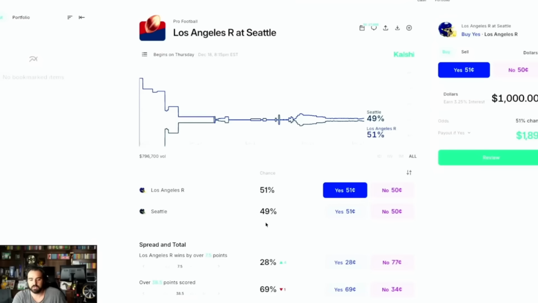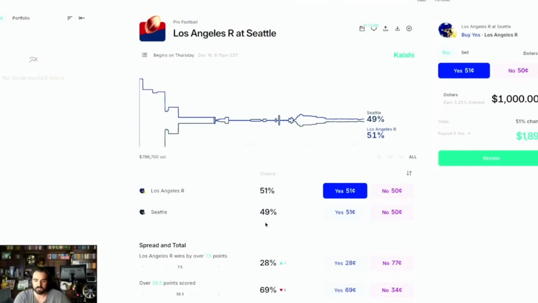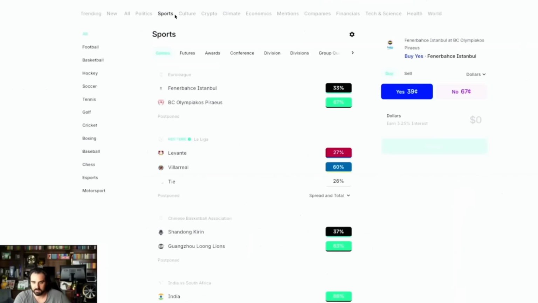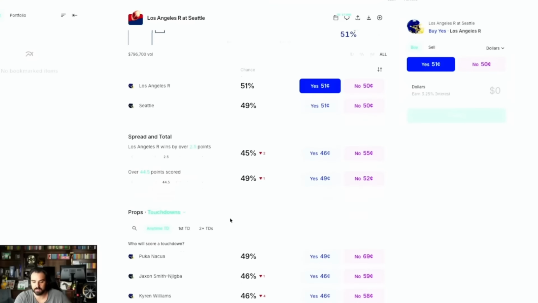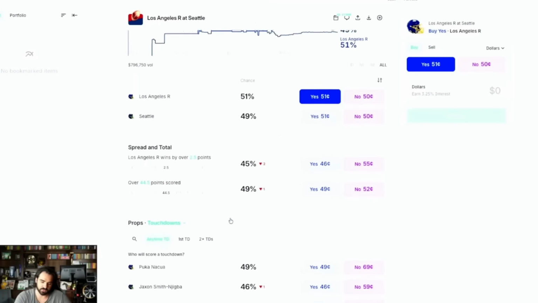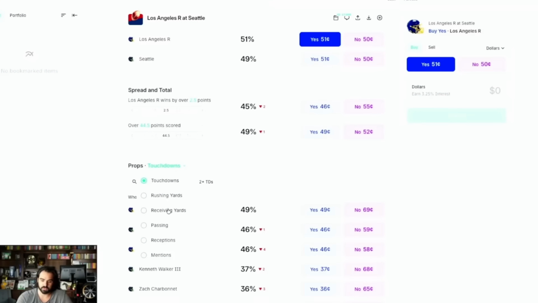Now, the things that I don't like: they give you a decent amount of options, but we don't get every option like your traditional sportsbook. So, for example, if we just go to pro football, we can't really have the alternate props in every sector. What they'll give you is pretty much like this right here.